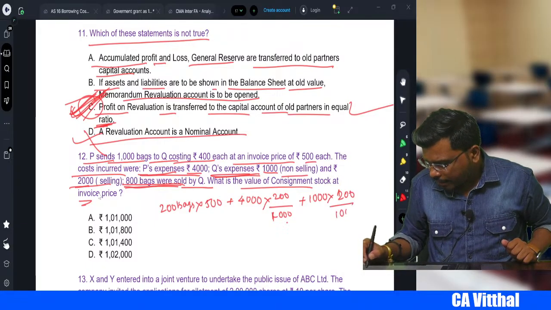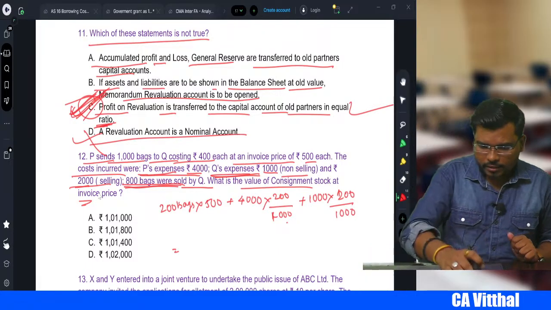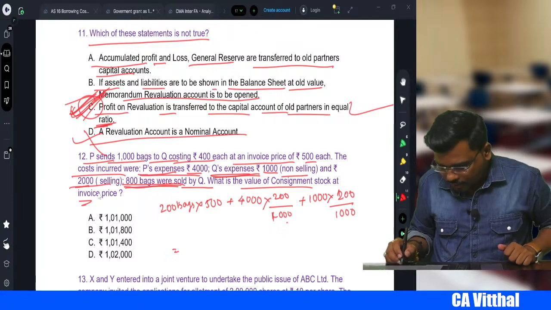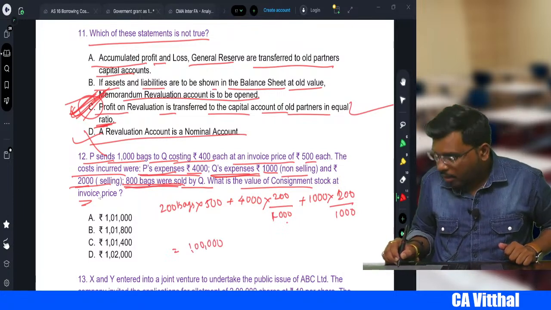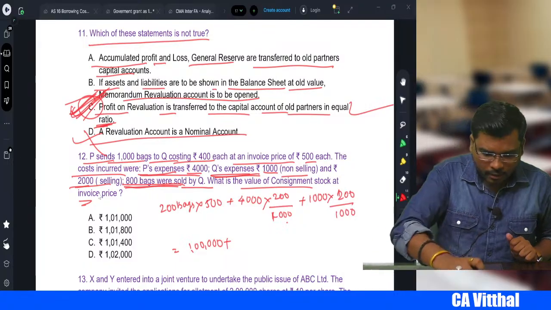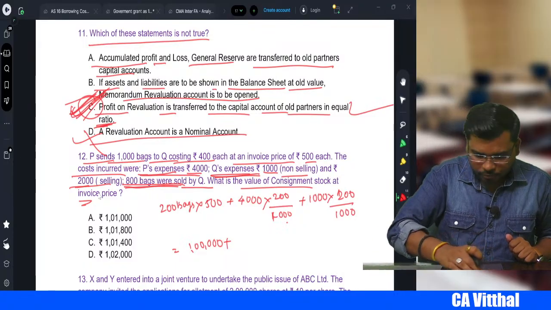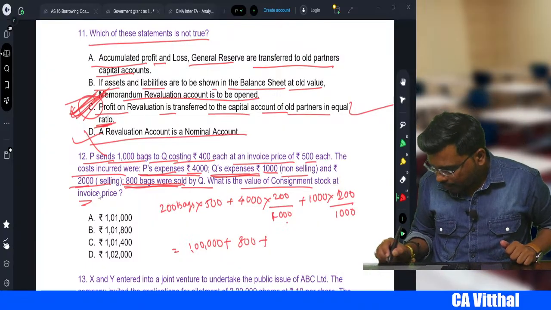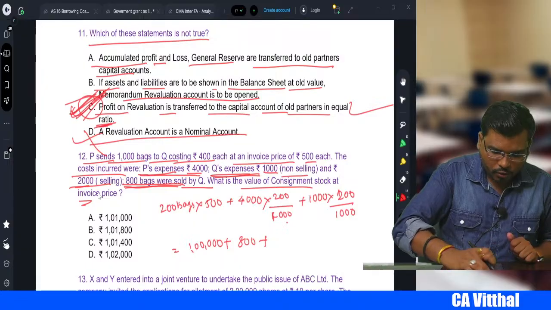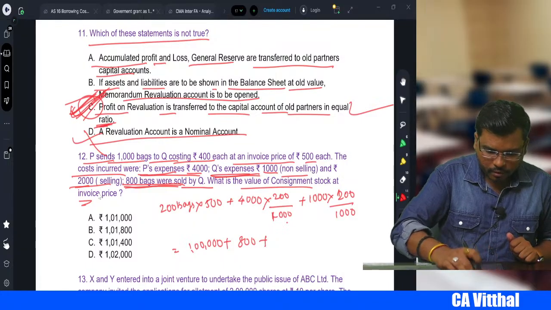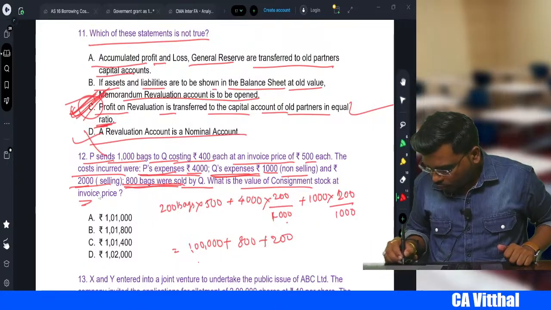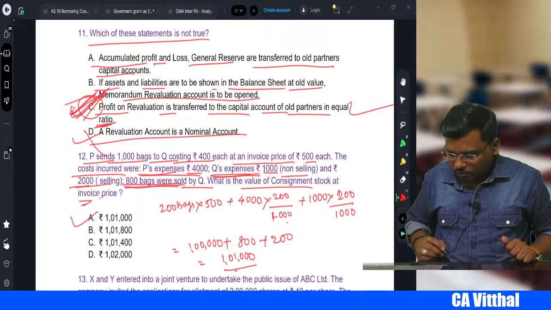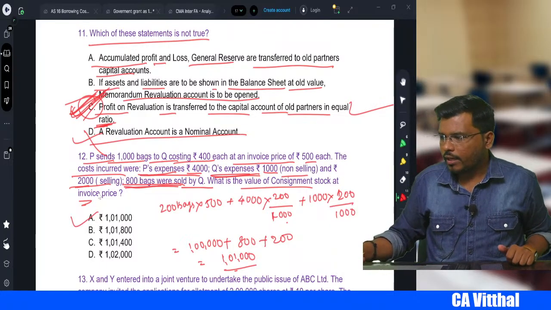200 divided by 1000. Now you find out the consignment stock: 200 into 500 is equal to how much, sir? 1 lakh, right? Plus 4000 into 200 divided by 1000, which is 800, plus 1000 into 200 divided by 1000, which is 200. So total is how much? 1 lakh 1000. So option A will be the correct answer, right, my dear student?